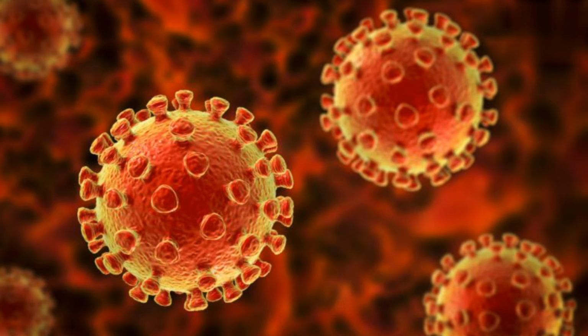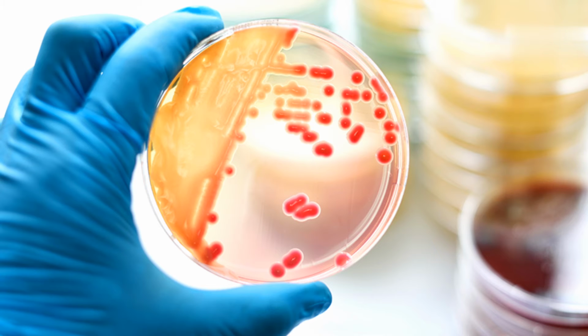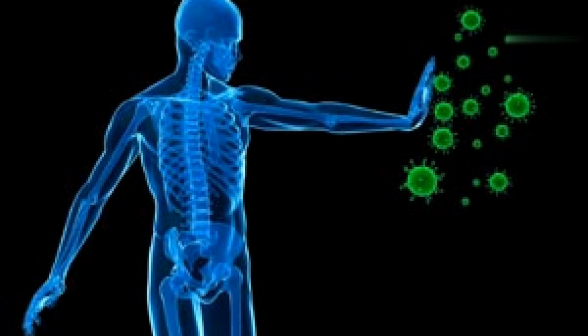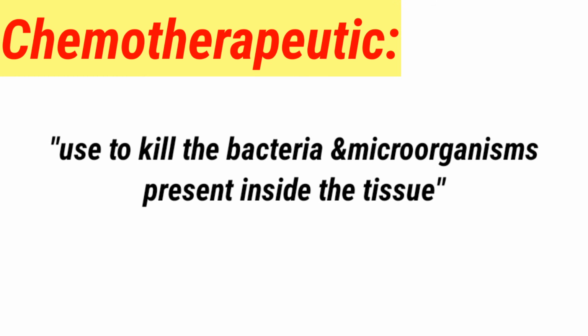If the microorganism or bacteria is present on a living surface, then we use antiseptics to kill the bacteria or microorganisms. The third one is chemotherapeutics. Chemotherapeutics are used to kill the microorganisms or bacteria which are present inside the tissues.